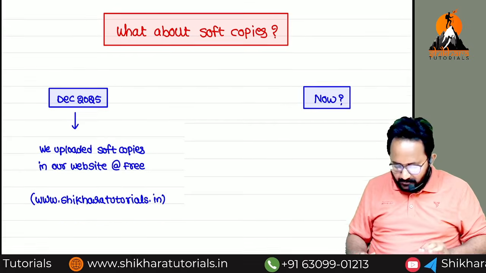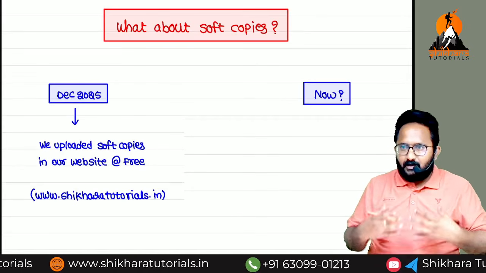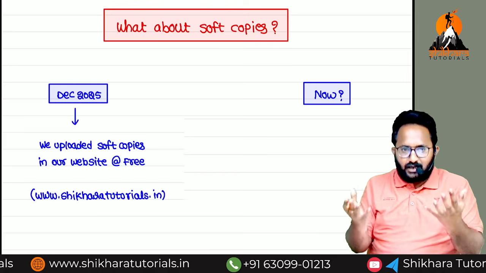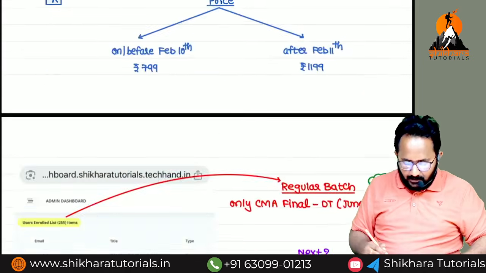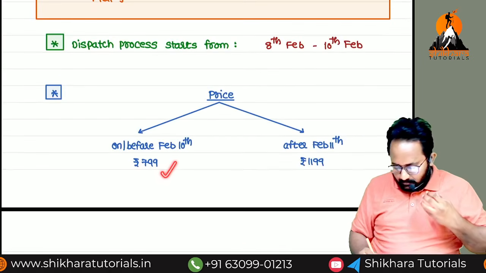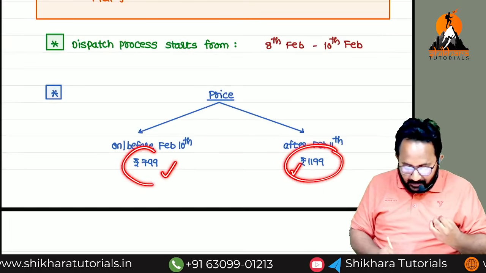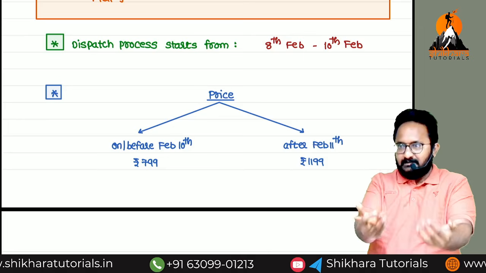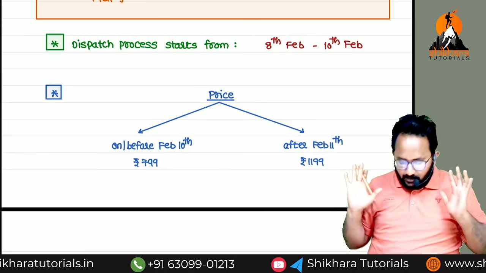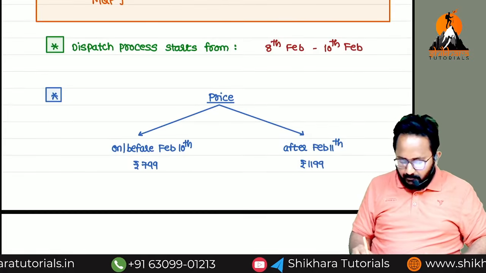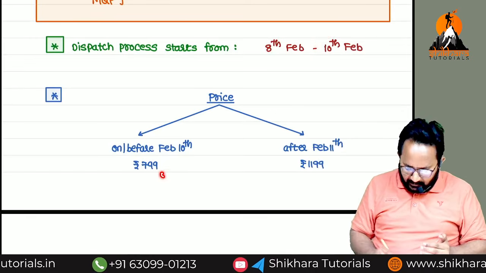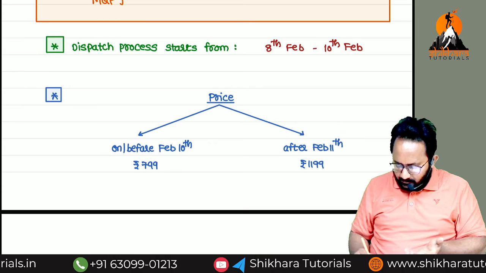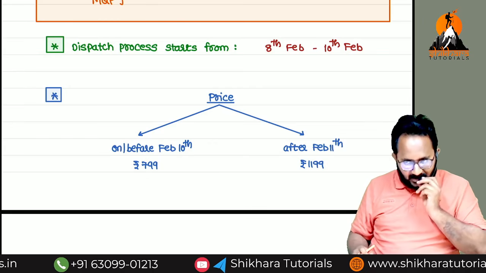This is the only question. Definitely, if I release them free of cost including all the amendments, these are the amounts we are going to charge for the hard copies. If you want to purchase hard copies, before dispatching you can pay 799, and on or after that date you have to pay 1199.